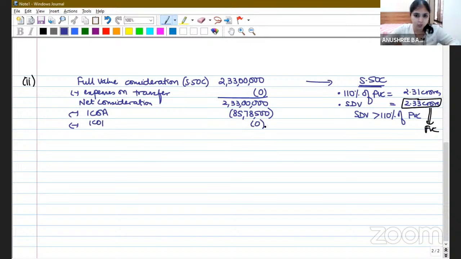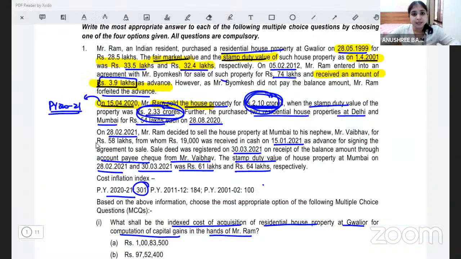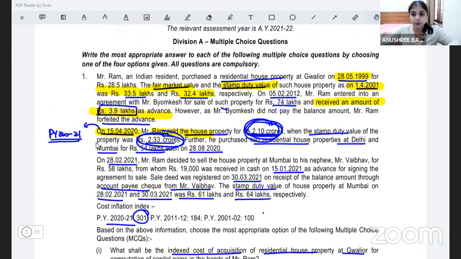From this, we subtract our index cost of improvement. We don't have any cost of improvement in this question. So what is the LTCG? Why LTCG? Why indexation? Because see, we purchased the property on 28th May 1999 and we are selling it on 15th April 2020. The period of holding is 28th May 99 to 15th April 2020.